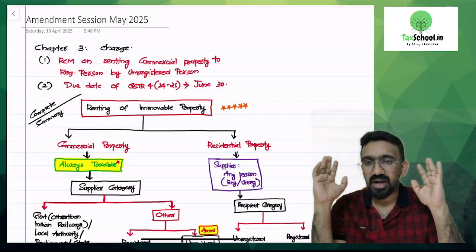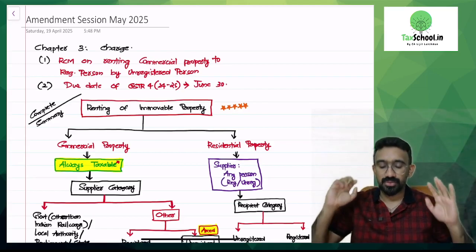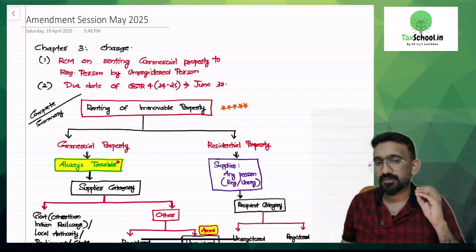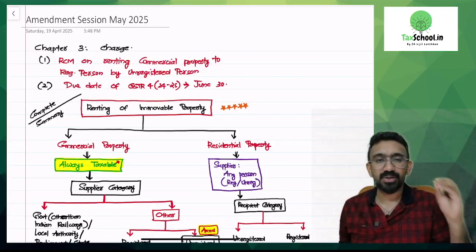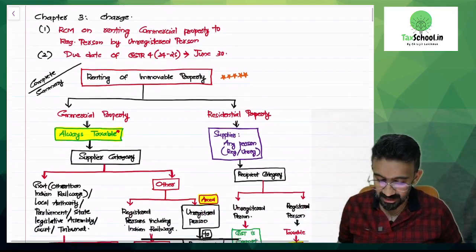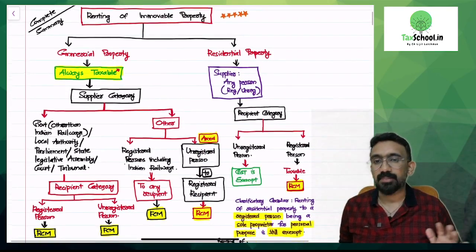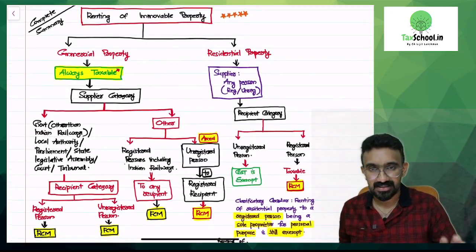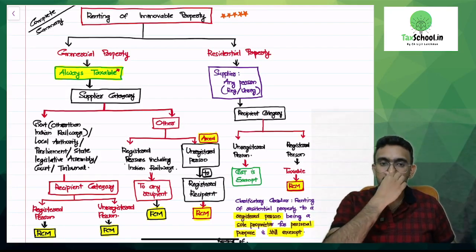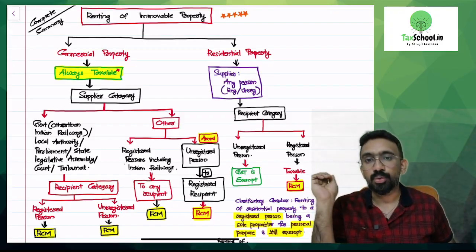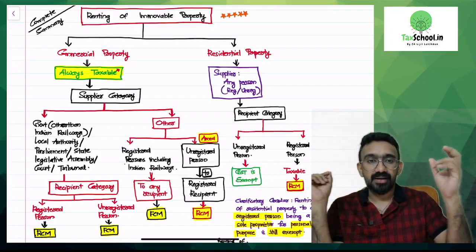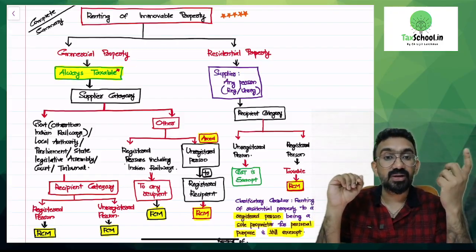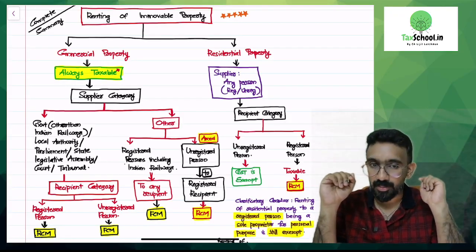Now, what is this renting of immobile property? If at all you are referring to renting of immobile property, there could be multiple questions that can come in your exam. So I've given you the entire summary chart that you have to go through for your examination this time. If you look at renting of immobile property, there is a separate RCM provision which covers government when they are renting an immobile property.